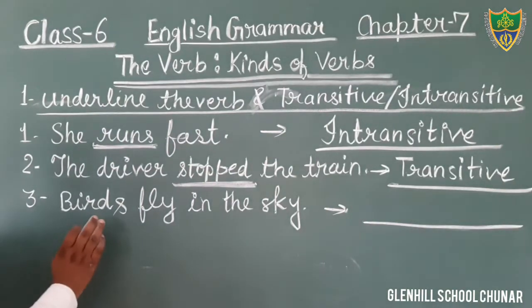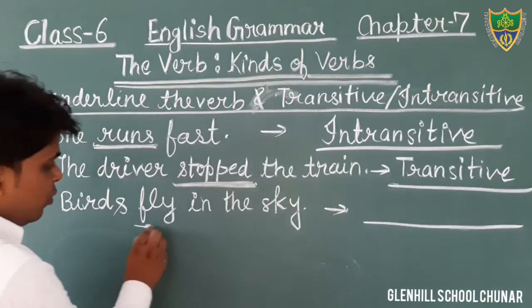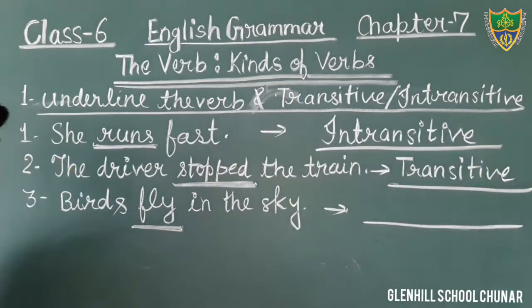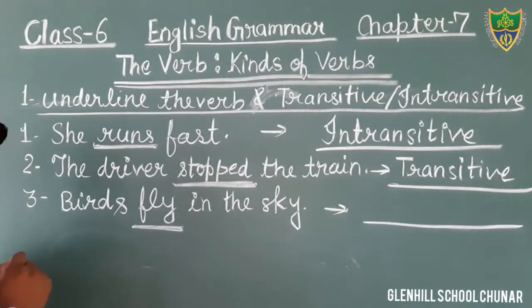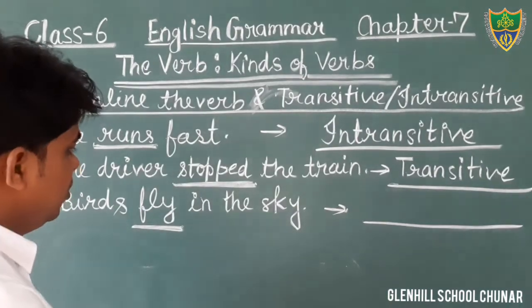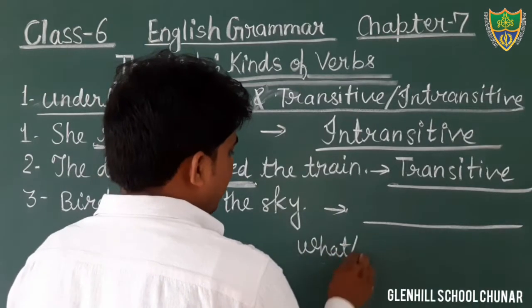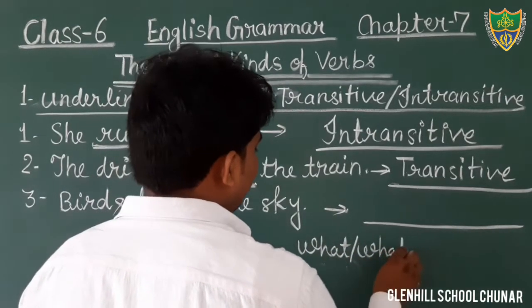You have to tell the verb in the sentence. What is the verb here? The verb is fly. The word fly is the verb in this sentence. And what kind of verb, transitive or intransitive? How do we know? By putting the question with what and whom.